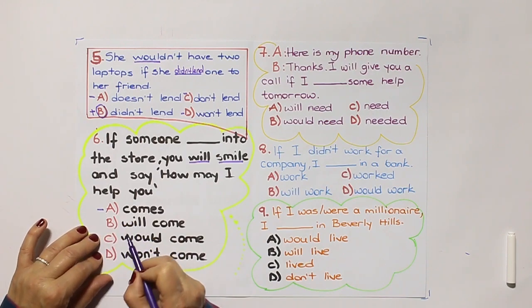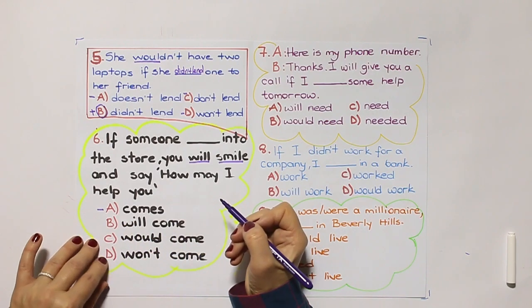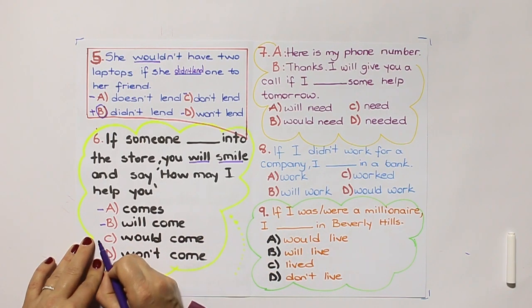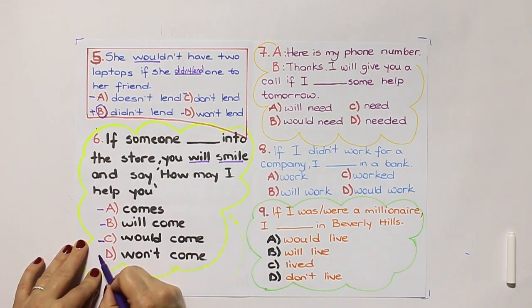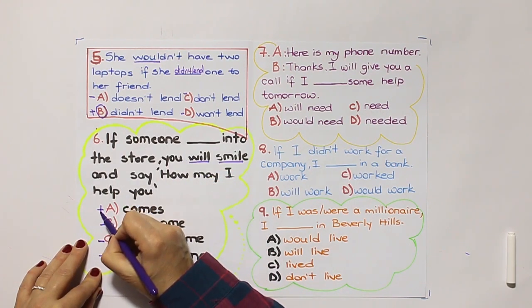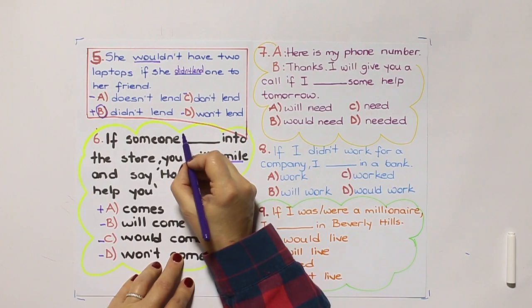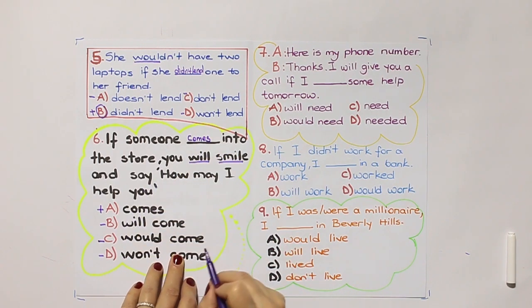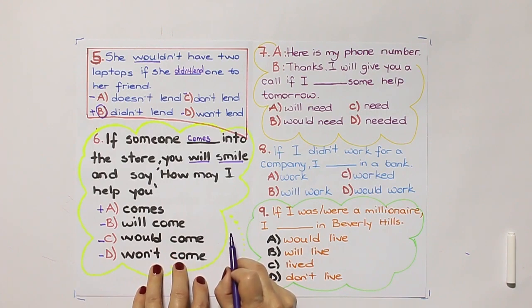Will we don't use in the if clause. Would is past, won't is negative, we need present. So if someone comes into the store, you will smile and say, how may I help you? Okay.